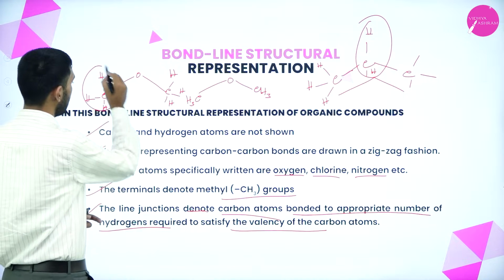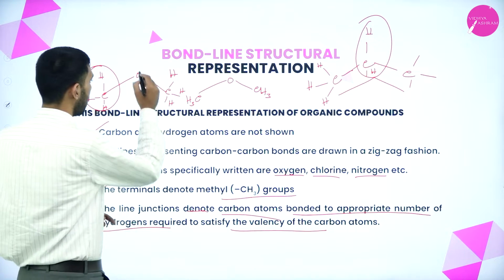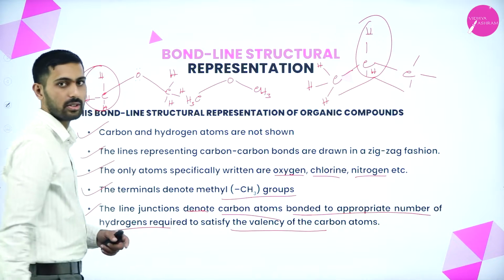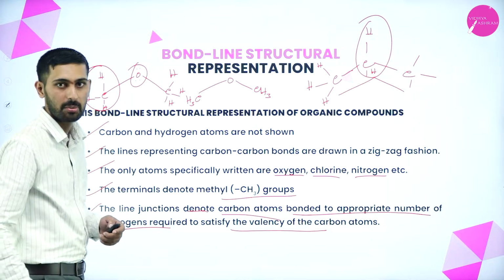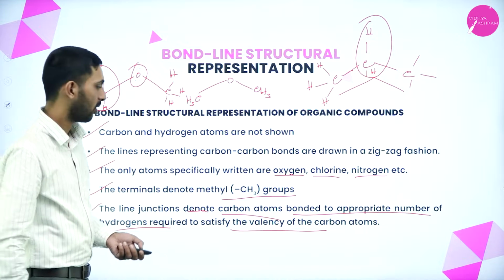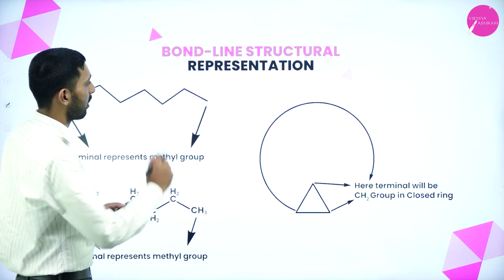So here carbon's valency has been satisfied, but for oxygen we have to represent it like this. In dotted form, we have to show how many lone pairs of electrons are present. Next thing is the bond line representation.